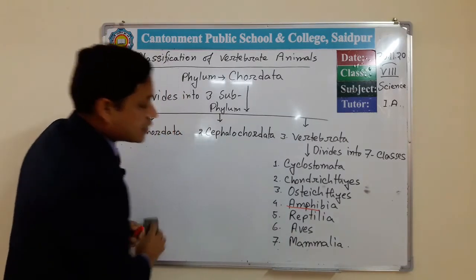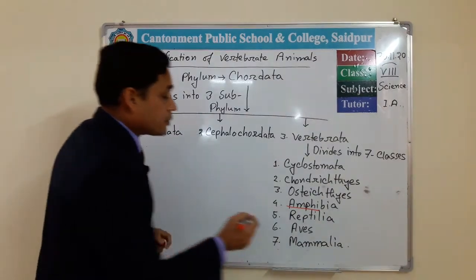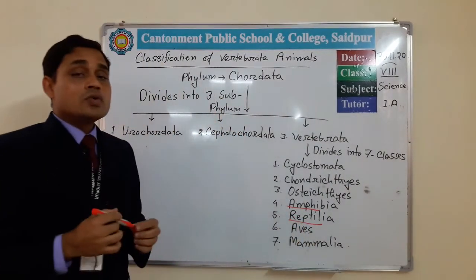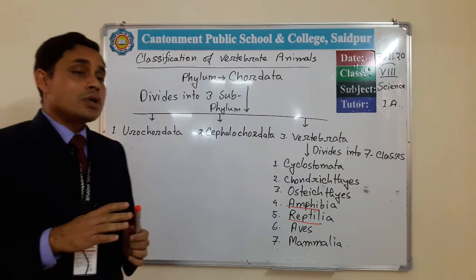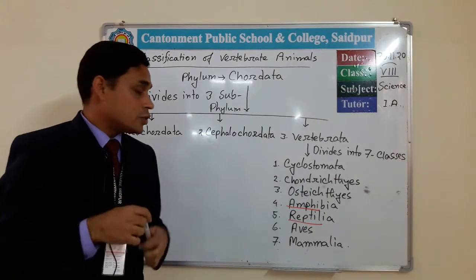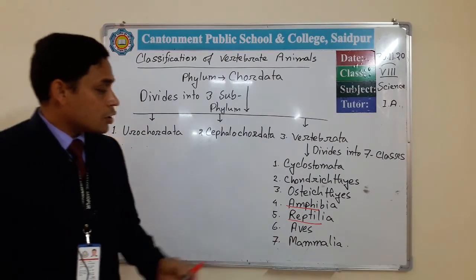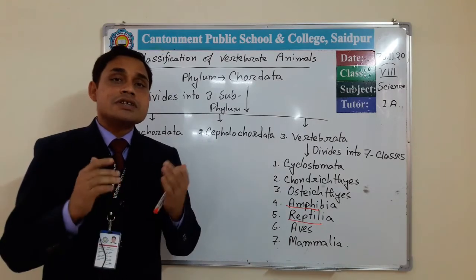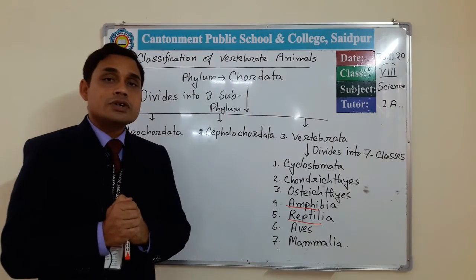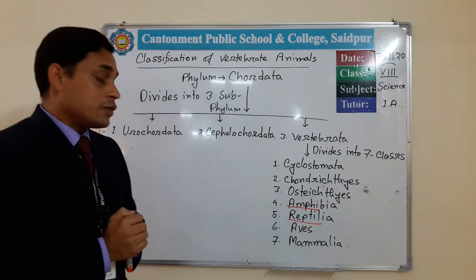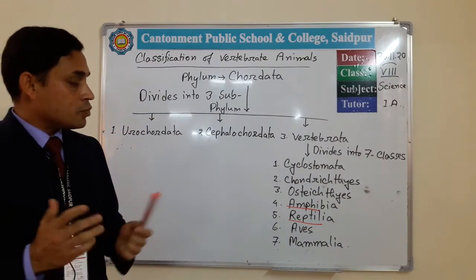Now our next class is Reptilia. Reptiles are the animals which move by crawling, that means they move on the basis of their chest. They belong to this class Reptilia. And what are the general characteristics of these animals? They bear scales on the body. The body is dry, and they bear 4 feet, each foot containing 5 fingers, and all fingers bear nails. They move by crawling.